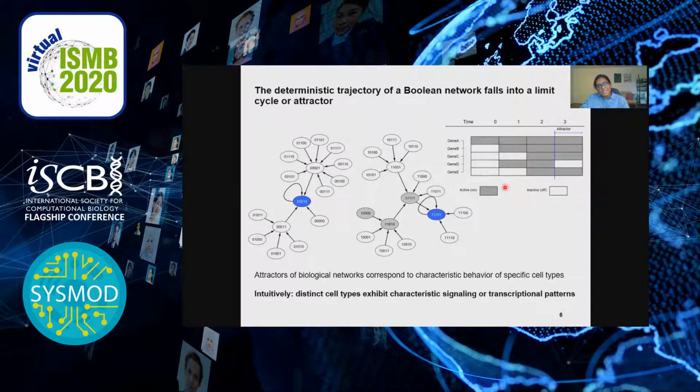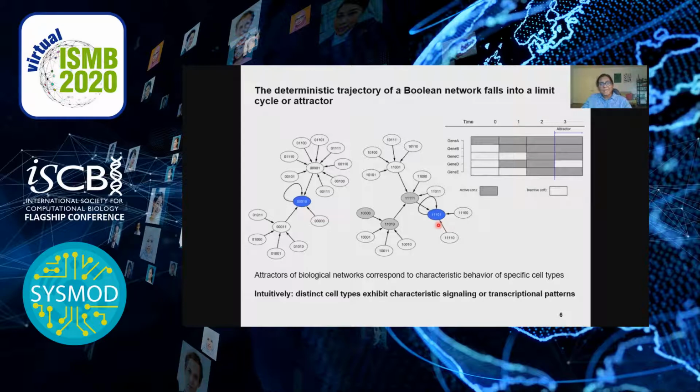Another interesting feature of these networks is that their simulation trajectories eventually fall into limit cycles known as attractors. An attractor is a location in the state space of a network that it will move toward when simulated and to which it will return if perturbed.